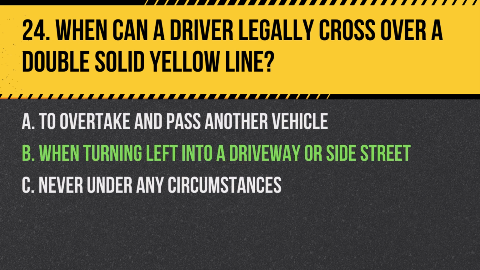Answer: B. When turning left into a driveway or side street. This is one of the few situations where crossing a double solid yellow line is permitted.